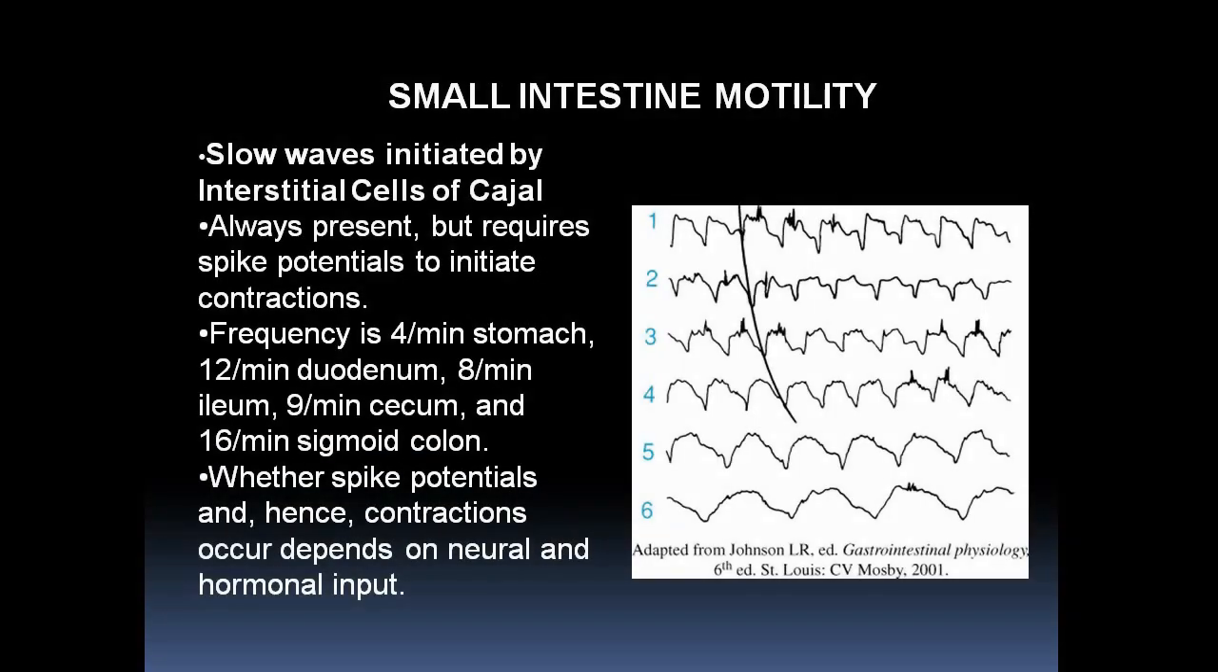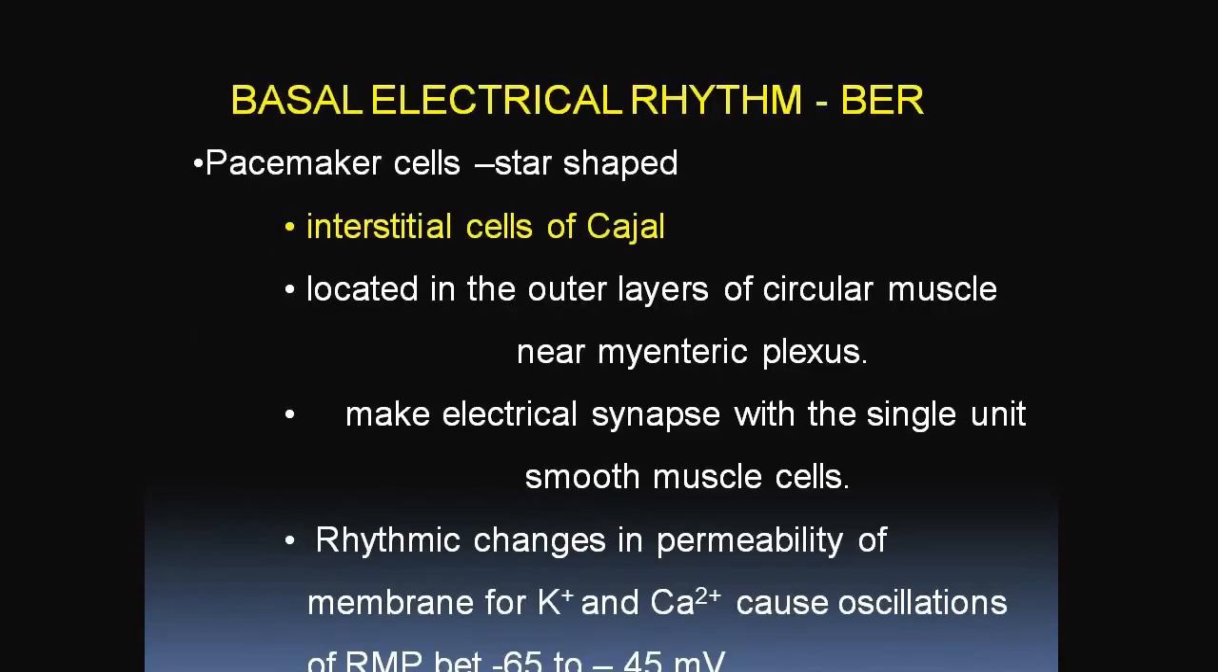When you see this small intestinal motility, how is it generated? It is generated by the slow waves that are initiated by the interstitial cells of Cajal. It is always present but requires spike potentials to initiate contraction. The frequency is about 4 per minute in the stomach, 12 per minute in the duodenum, 8 per minute in the ileum, 9 per minute in the cecum and 16 per minute in the sigmoid colon. Whether spike potentials and hence contractions occur depends on neural and hormonal input.